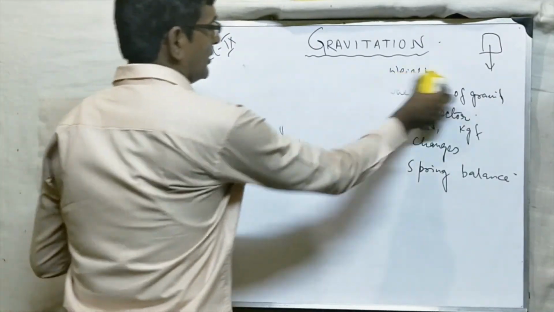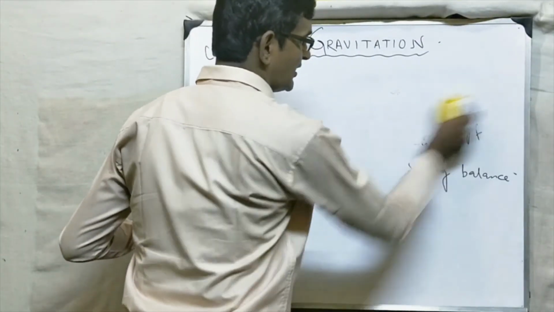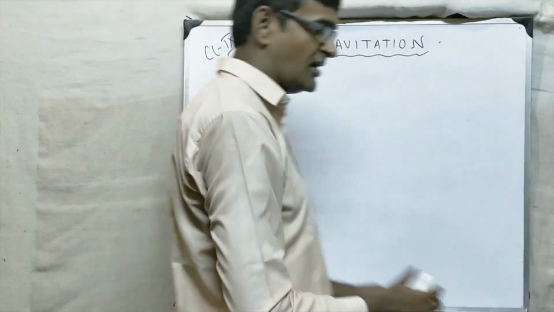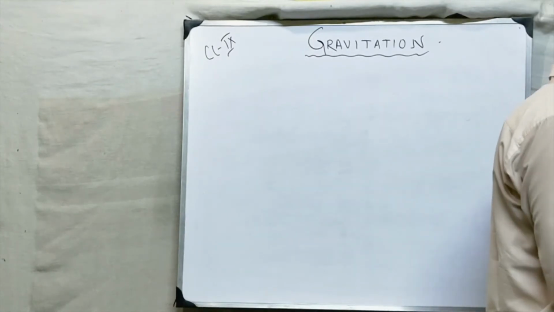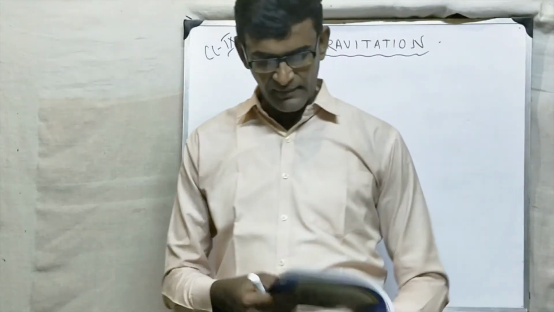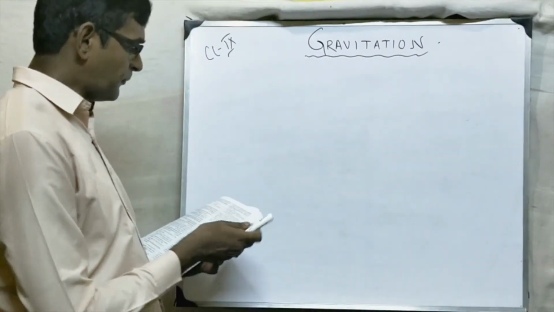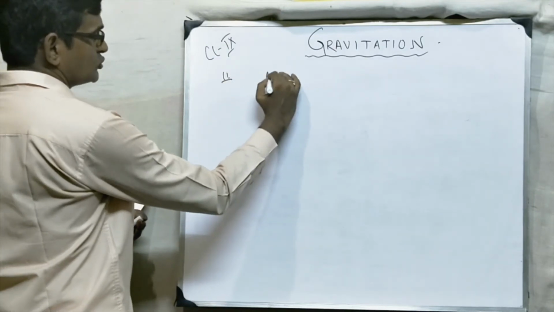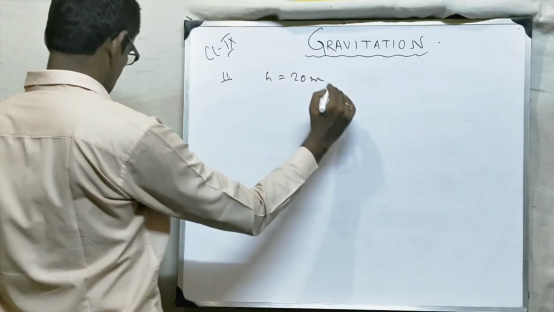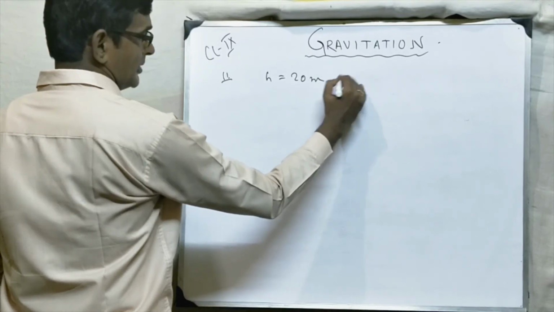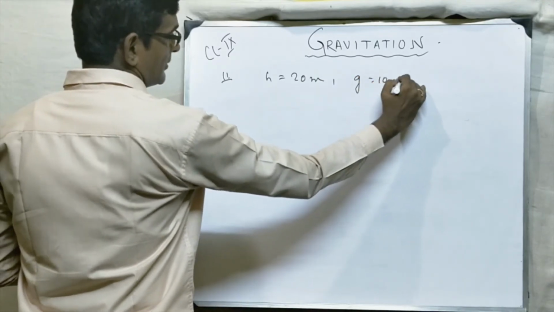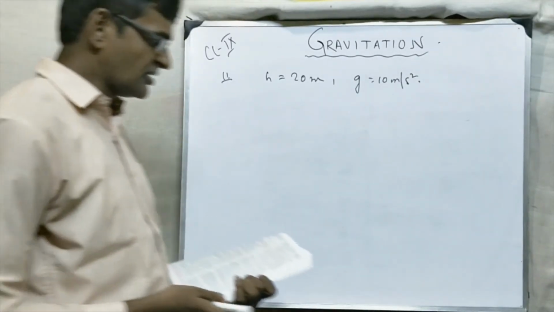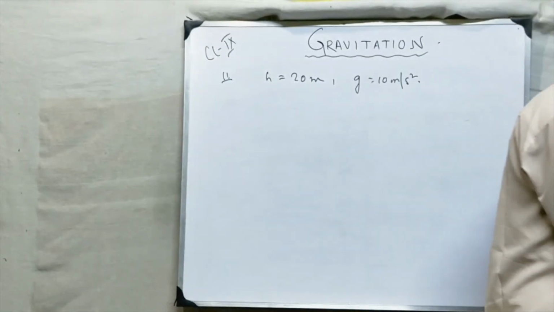Now let's move on to the next part. We will do some numericals based on this chapter of gravitation. Actually these are related to motion. So we are going to do some sums. Question number 11. A body is thrown vertically upward. It goes to a height of 20 meter and then returns to the ground. Take g equal to 10 meter per second square. Find the initial velocity, final velocity and time taken.